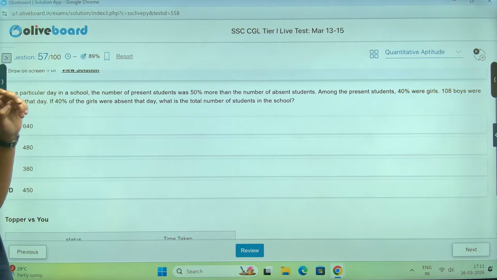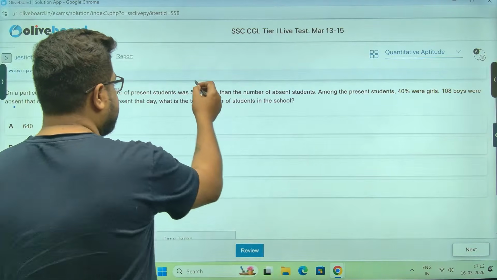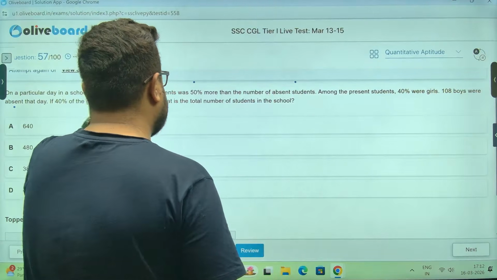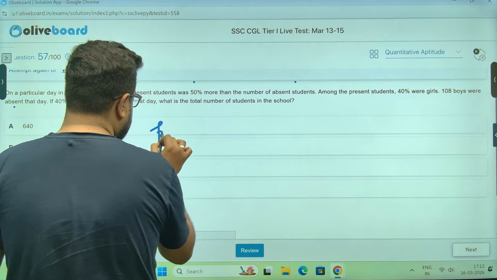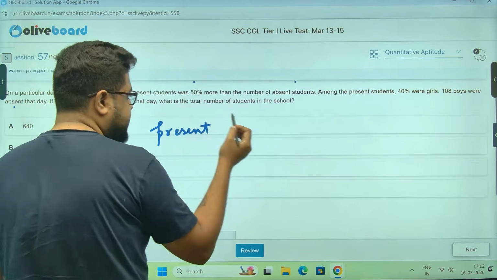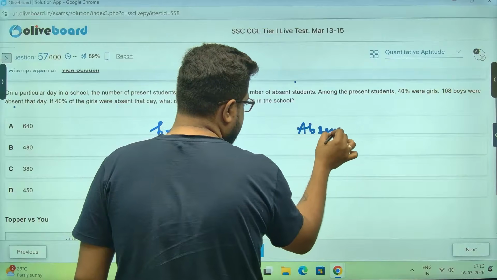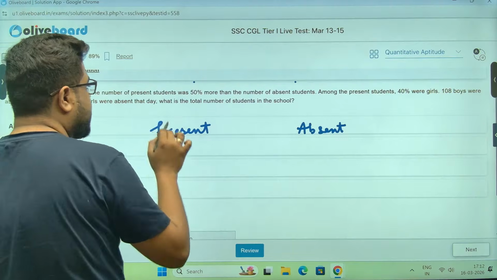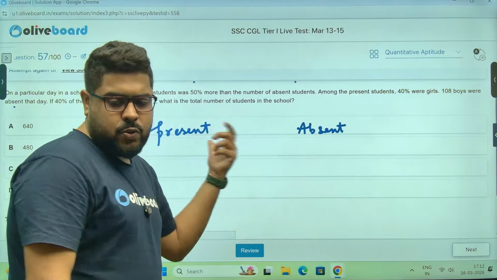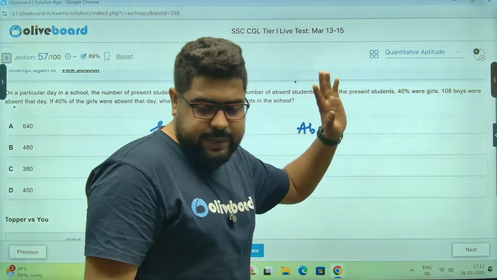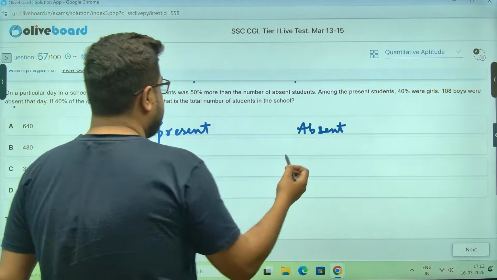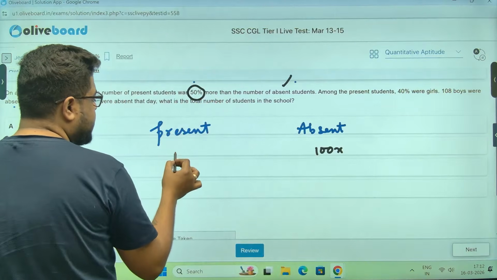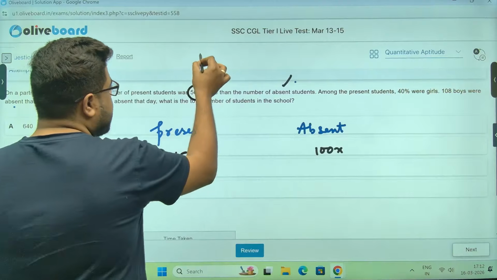On a particular day in school, the number of present students was 50% more than the number of absent students. We need percentages on that, so let's take present and absent. You cannot just take 2x and 3x, because there will be another percentage on that, so let's take 100x. Absent is 100x, so 50% more means 150x present. Total is 250x.